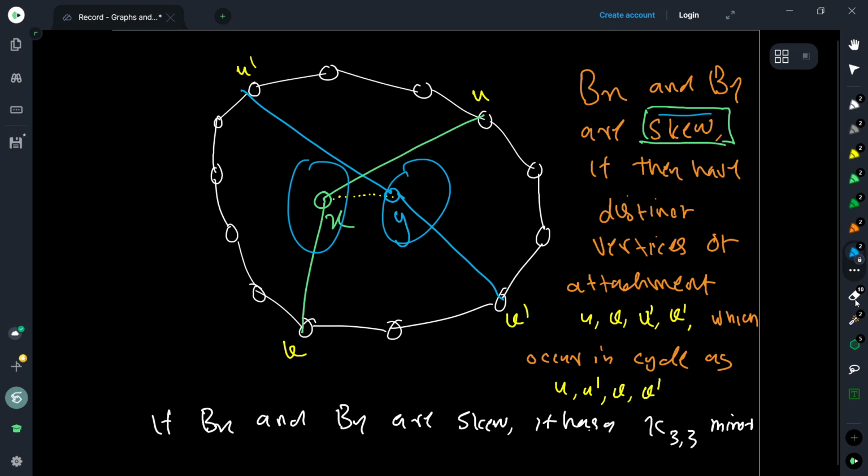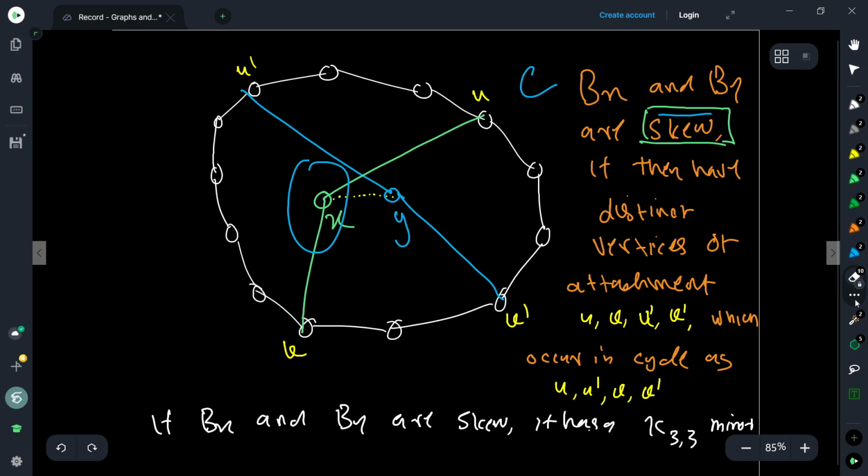So we say Bx and By are skew if they have distinct vertices of attachment, which means that vertices of attachment are the vertices which are neighbors of these components in the cycle C. So we have the cycle C outside, and then Y has these neighbors, let's say u dash and v dash.